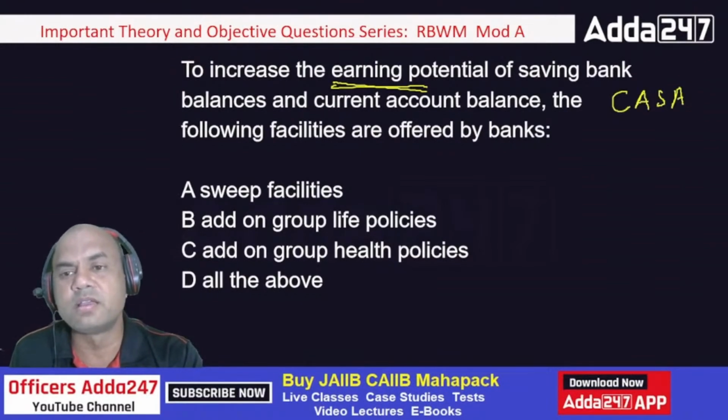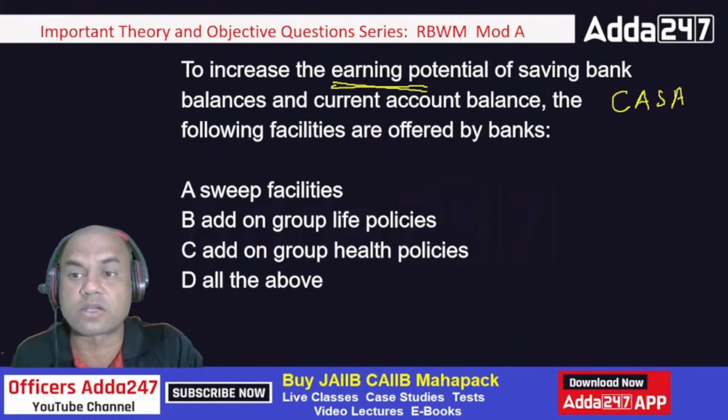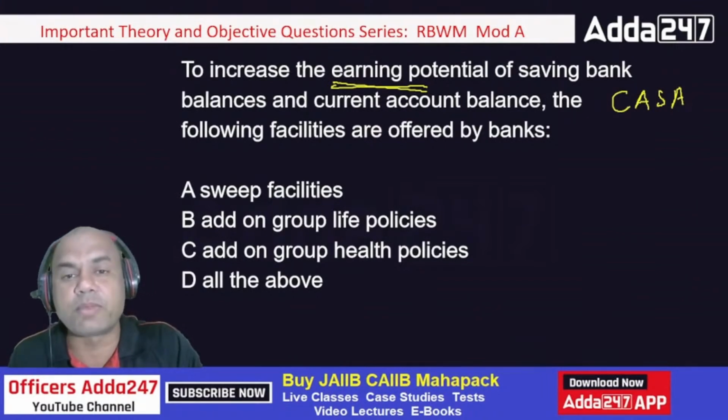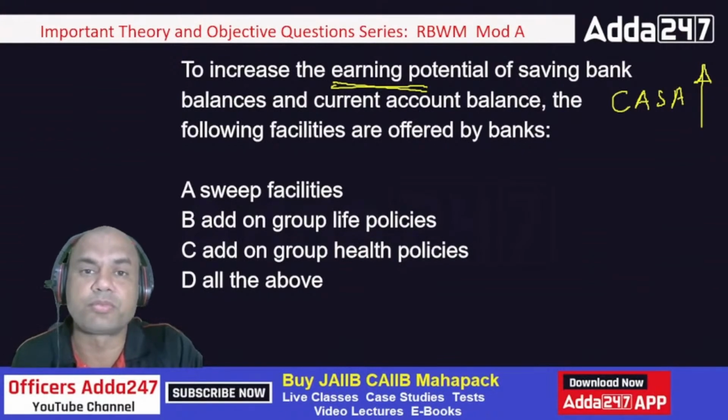Free means on savings you give around 3.5 to 4% interest, and on current account 0 interest. So our bank's target should always be to let them go up, right? If we have huge CASA balances, then our loan rates will come down because these costs are very less, isn't it?